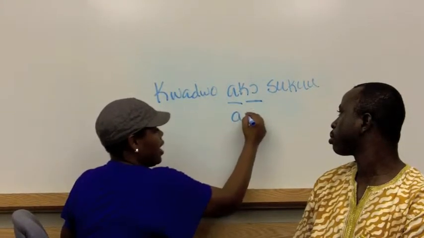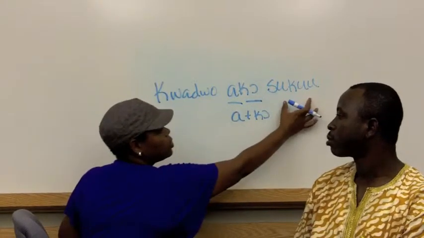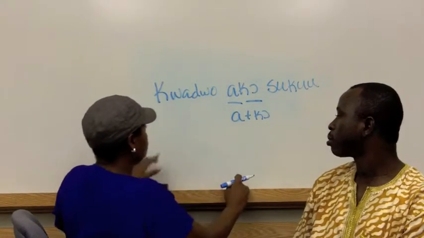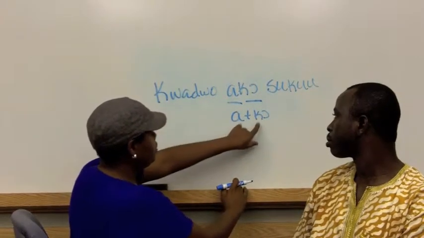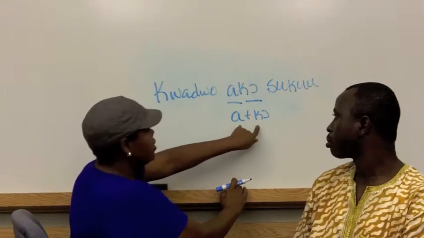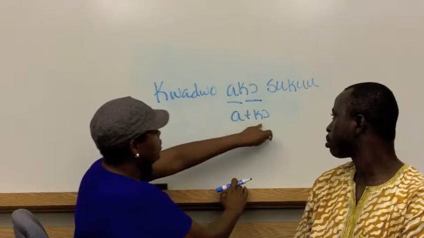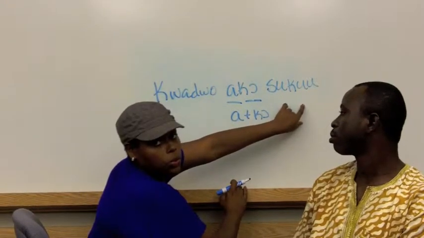They're connected. A plus ko, ako, suku. So note again, our name is separate, but yet we still connected our verb and our tense together to make a plus ko is ako. And then the place is school, suku.